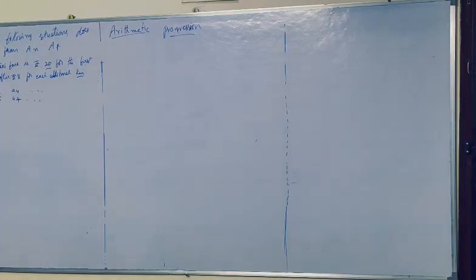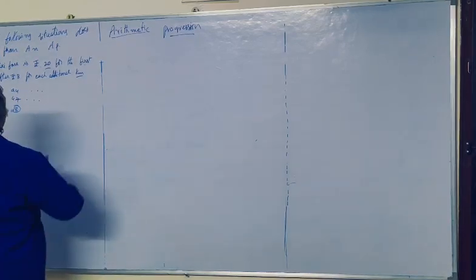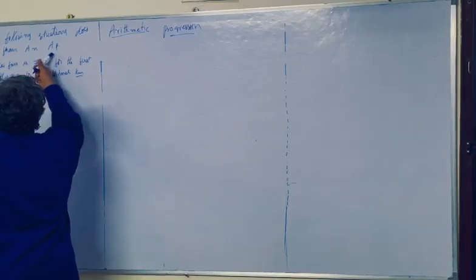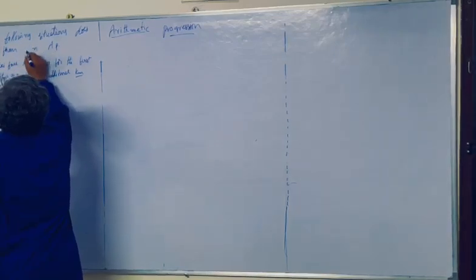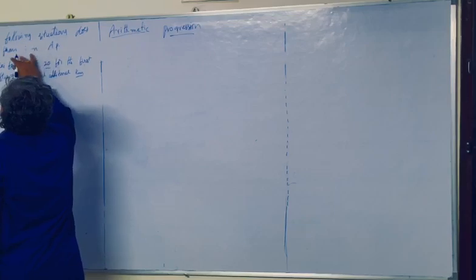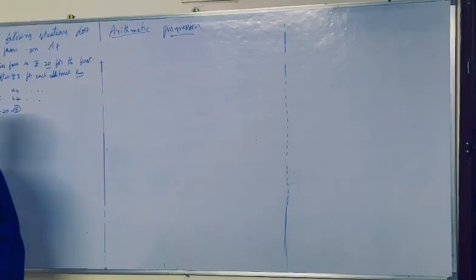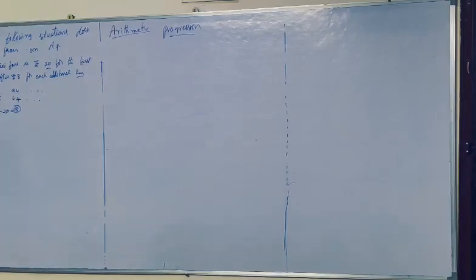What is the common difference? A1 is the first term. The common difference d is equal to A2 minus A1, which is 28 minus 20, equal to 8. Which of the following situations does the list of numbers form an AP? It forms an AP. What formula should be used here? Tell me.